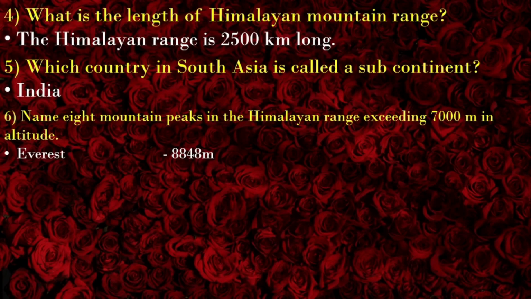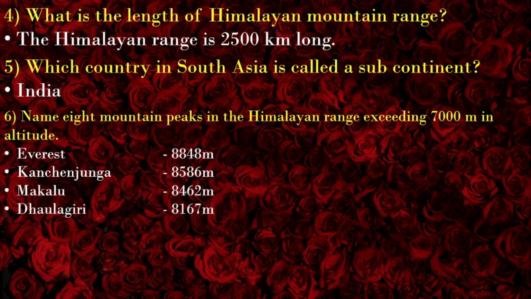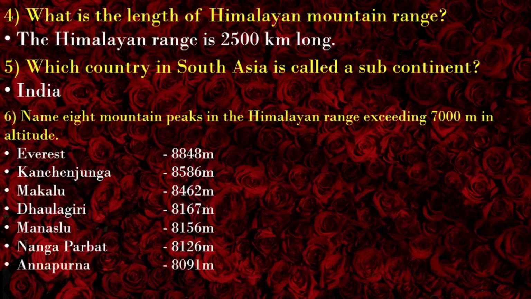Everest, 8,848 meters. Kanchenjunga, 8,586 meters. Makalu, 8,462 meters. Dhaulagiri, 8,167 meters. Manaslu, 8,156 meters. Nanga Parbat, 8,126 meters.